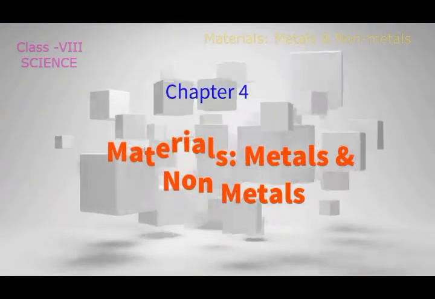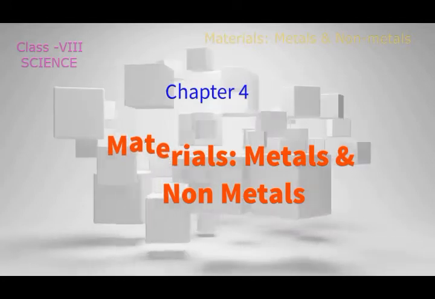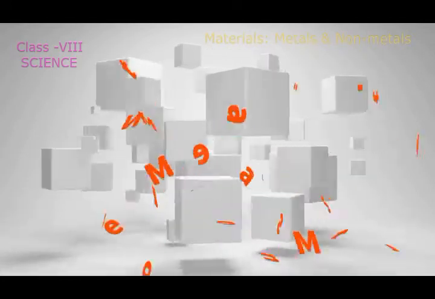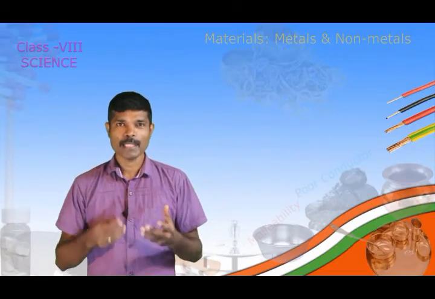Dear children, you are very familiar with articles such as the utensils which we use in our home, toys which you use to play, and computers, school bags, pens, notebooks, all these materials. These materials are made up of elements. Children, look at the surroundings. What do you see? Whatever things you see around you are materials, and these materials are made up of the elements, that is metals, non-metals or metalloids.